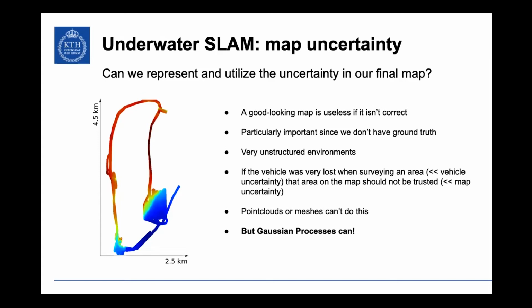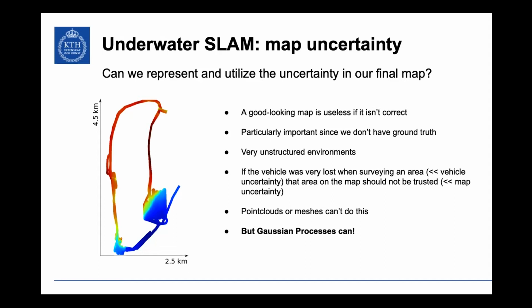But when I look at rocks and hills and all this relief, I don't know. It all looks good enough to me, right? So we don't have that ground truth. That's why this uncertainty in our maps is particularly important in underwater SLAM, as opposed to things that we can actually see. So my point is, when I look at my map, I want to know where the vehicle was, how lost the vehicle was when collecting it. And so I want to have that area of my map with some kind of higher uncertainty measure, right? And we'll talk about what that uncertainty looks like in a moment.